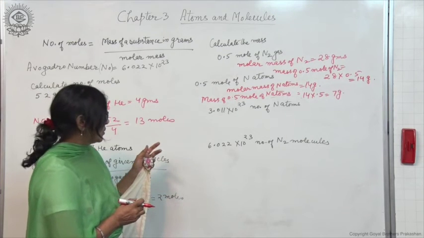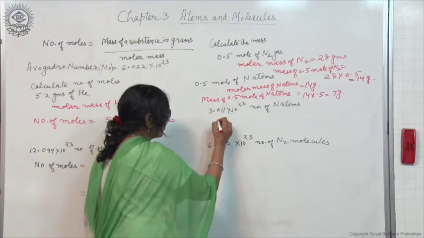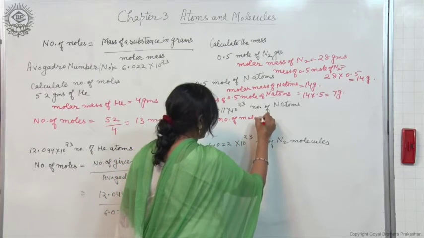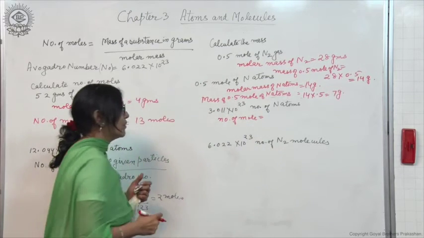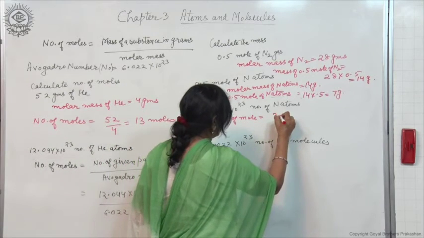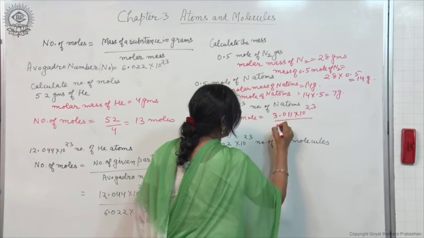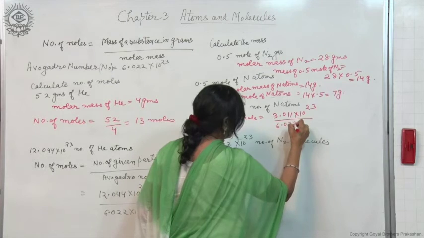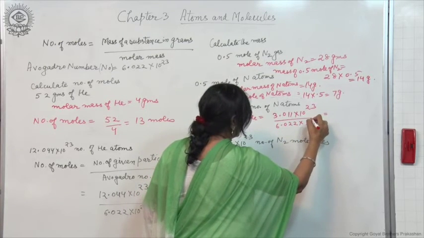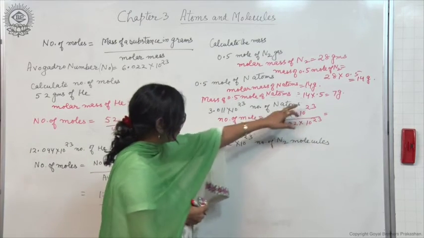Is it okay? So how to find out the number of moles? Formula you have already seen, by dividing the number of atoms with the Avogadro number. 3.011 into 10 to the power 23 upon the Avogadro number, 6.022 into 10 to the power 23. What do you get? It will be 1 by 2, this will cancel out.